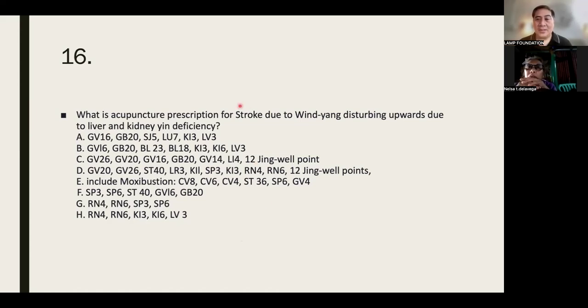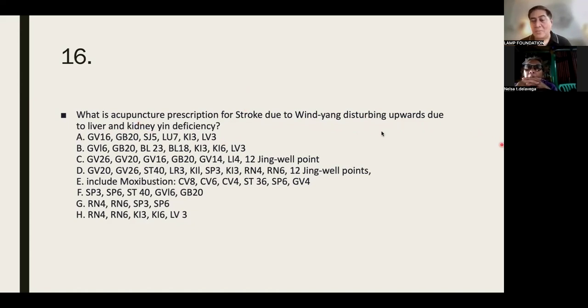Next. What is your answer for number 16? This time the pattern for the stroke is wind yang disturbing upwards due to liver and kidney deficiency. Picture somebody who is always irritable because they're getting older. Wind yang is disturbing upwards.